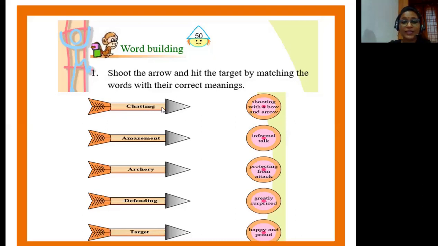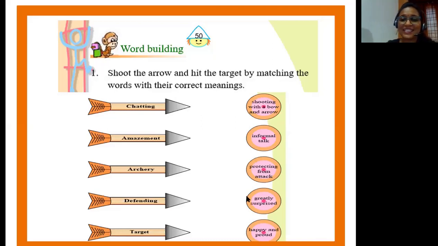The words that are given on the left side are chatting, amazement, archery, defending, and target. And on the right hand side, you have the meanings. The first meaning that is given here is shooting with a bow and arrow. The second meaning that is given here is informal talk. The third one is protecting from attack. The fourth meaning we have here is greatly surprised. And the last meaning that is provided here is happy and proud.